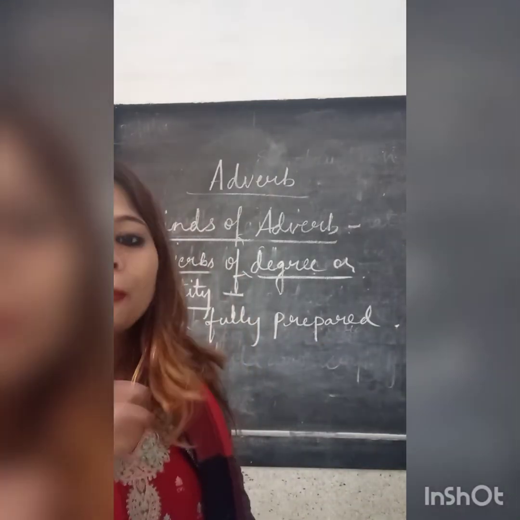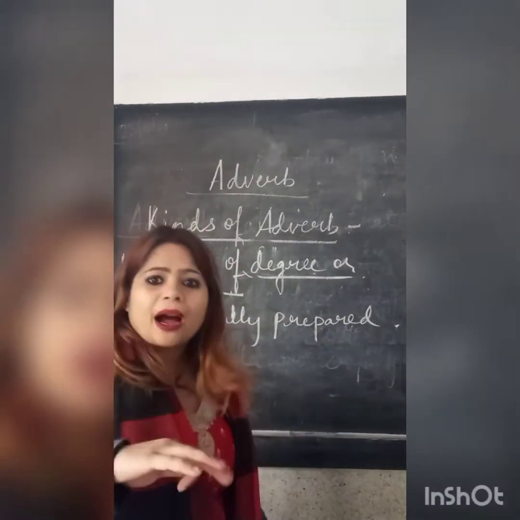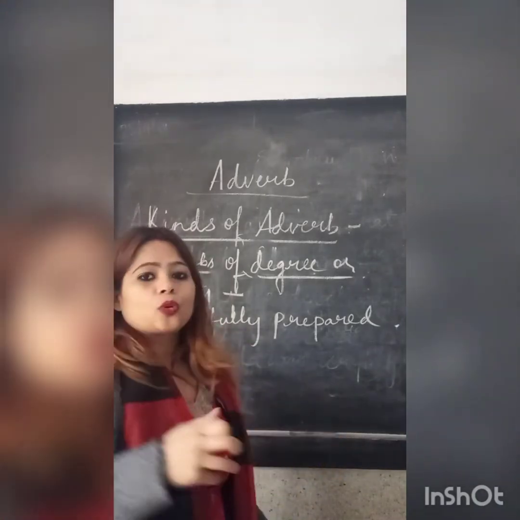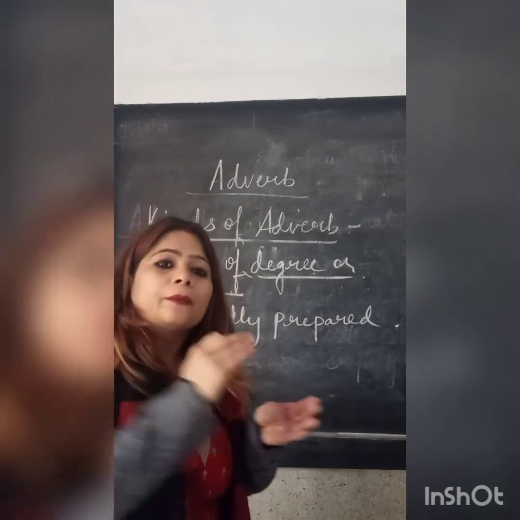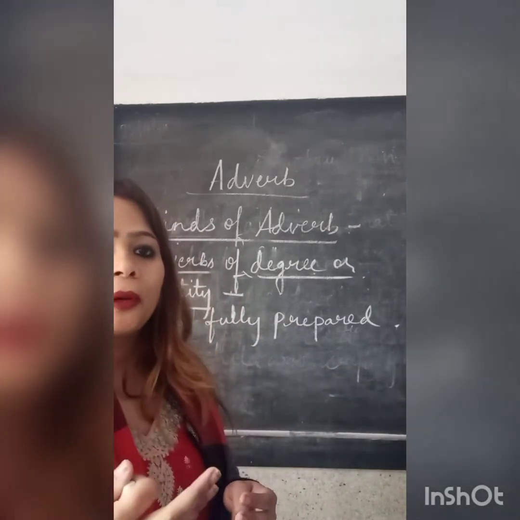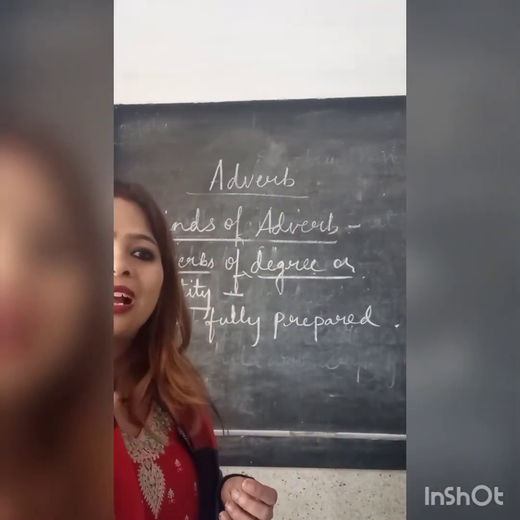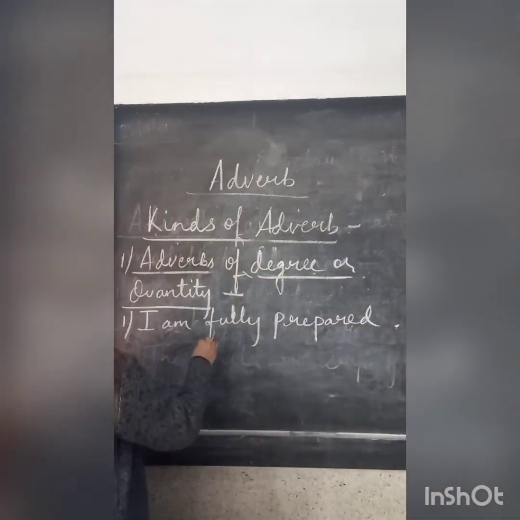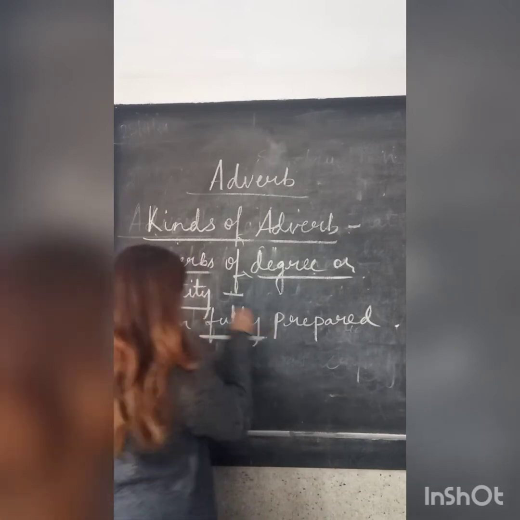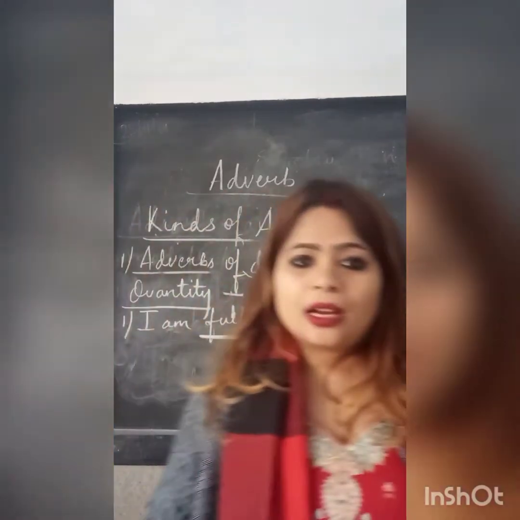If you are not prepared, you will say, I am partially prepared. So to what degree or extent the action has taken place is the answer for adverbs of degree or quantity. Fully is your answer, children.